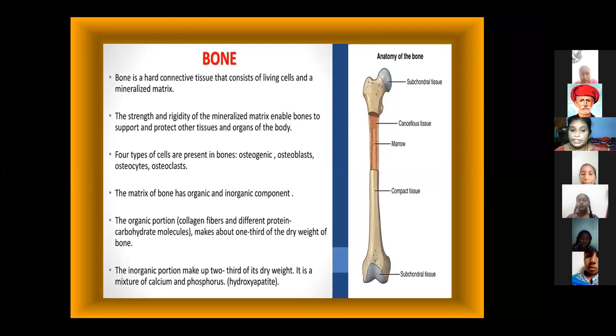Next, bone cells are inside the bone. There are four types of bone cells: osteogenic cells, osteoblasts, osteocytes and osteoclasts. These are the main bone cells inside the bone. Bone is a hard connective tissue that gives structure to every living organism and supports every organ.